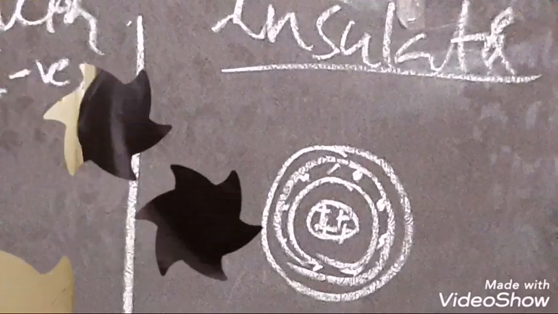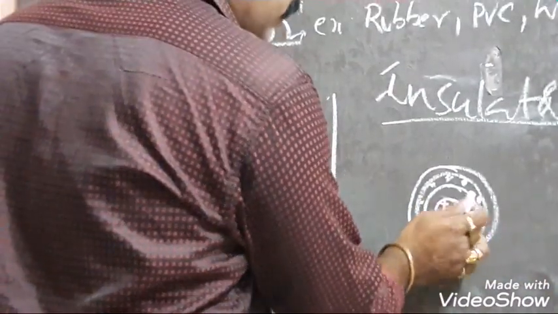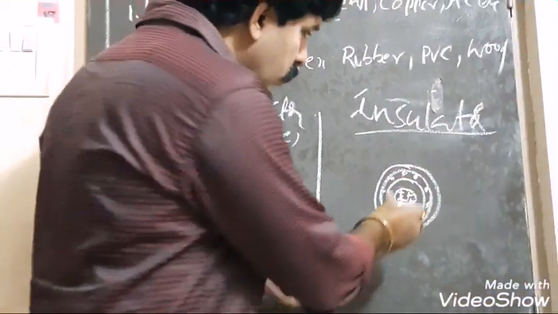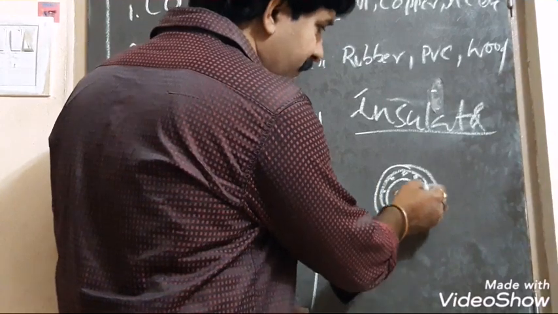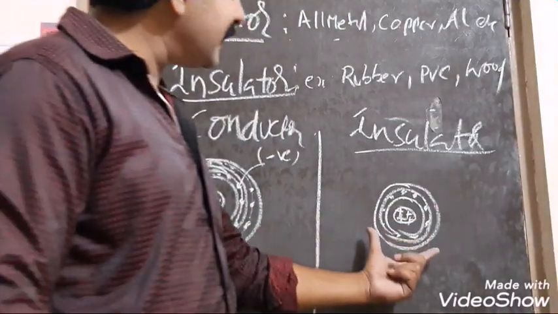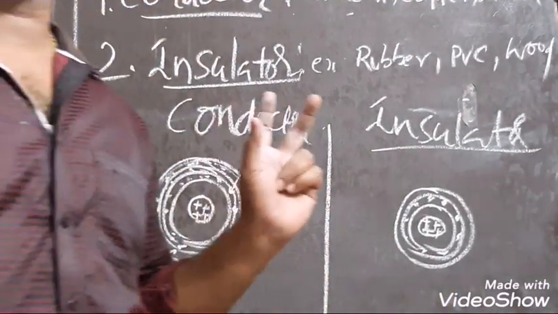atom. So these positively charged particles will have more attraction power over the outer shell of the orbit. In this atomic structure, there are no free electrons.